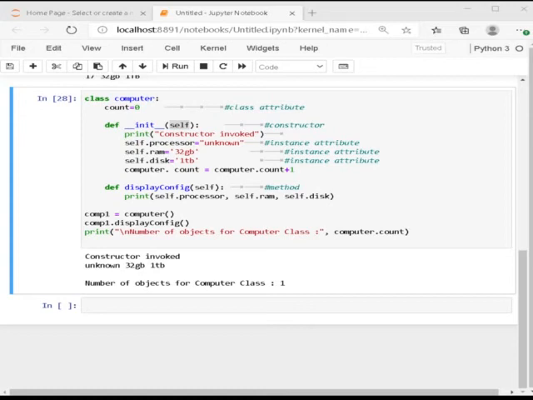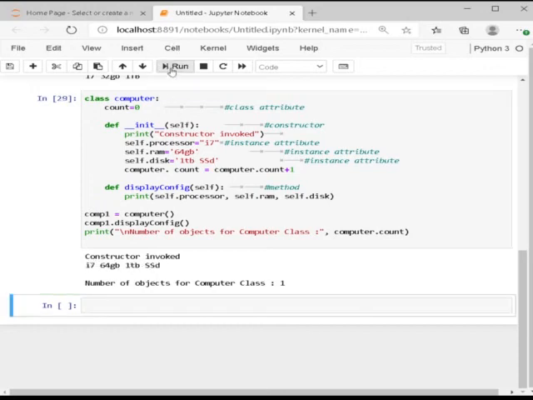So I'm going to change the values. Inside, self.processor I'm going to keep i7, and self.ram not 32 GB but 64 GB, and instead of self.disk being 1 TB, I'm going to give 1 TB SSD.